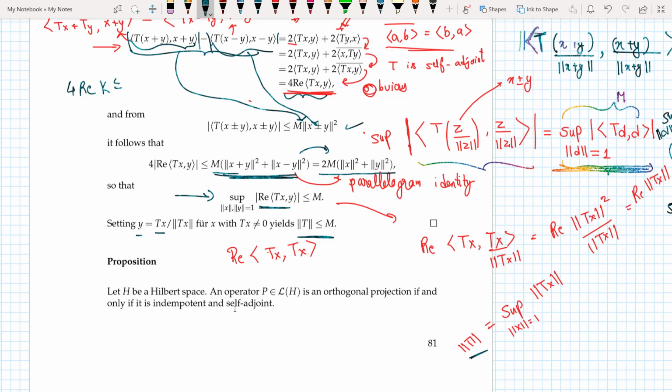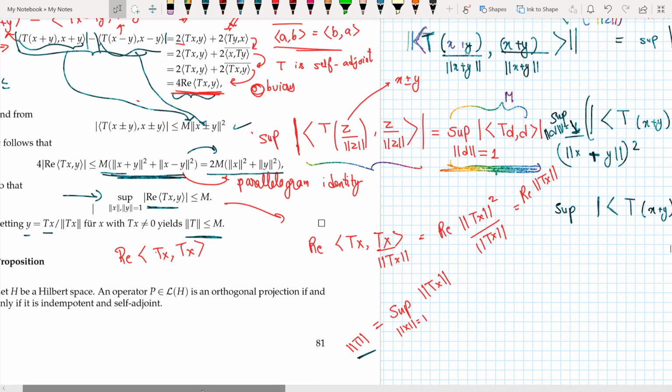And finally I get this thing, and I know that the real part of (Tx, y) is equal to (Tx, y) because, well, if I replace y by Tx over norm of Tx, this becomes simply the norm of Tx squared.